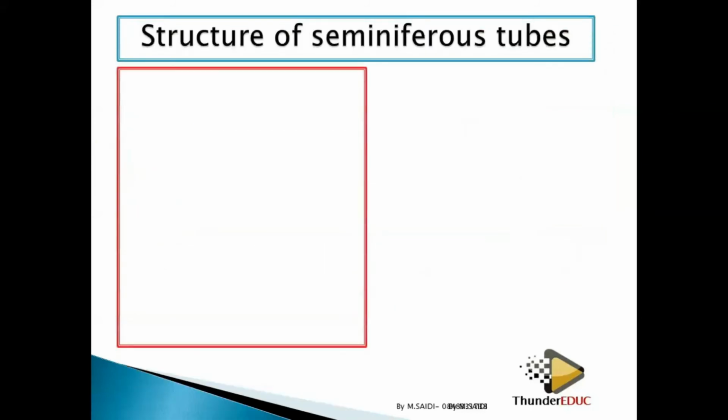So where are the sperms being produced from, which you call the seminiferous tubes? So let's look at the seminiferous tubes, the simple structure of the seminiferous tubes, and the things which you need to know about them. The first thing you need to know about the seminiferous tube is the cells of Leydig.